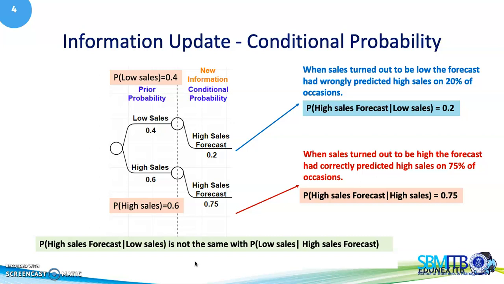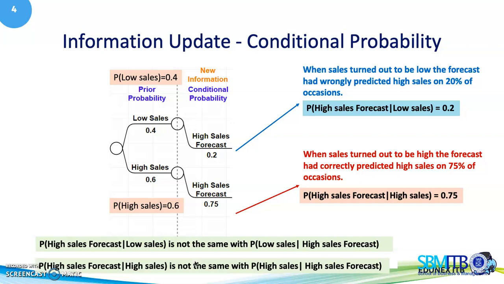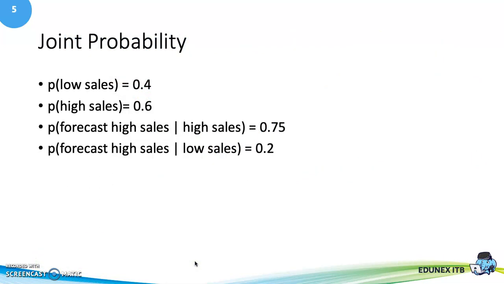Remember that the probability of high sales forecast given low sales is not the same as the probability of low sales given high sales forecast. And also, the probability of high sales forecast given high sales is not the same as the probability of high sales given high sales forecast. So for this, we need to calculate again.